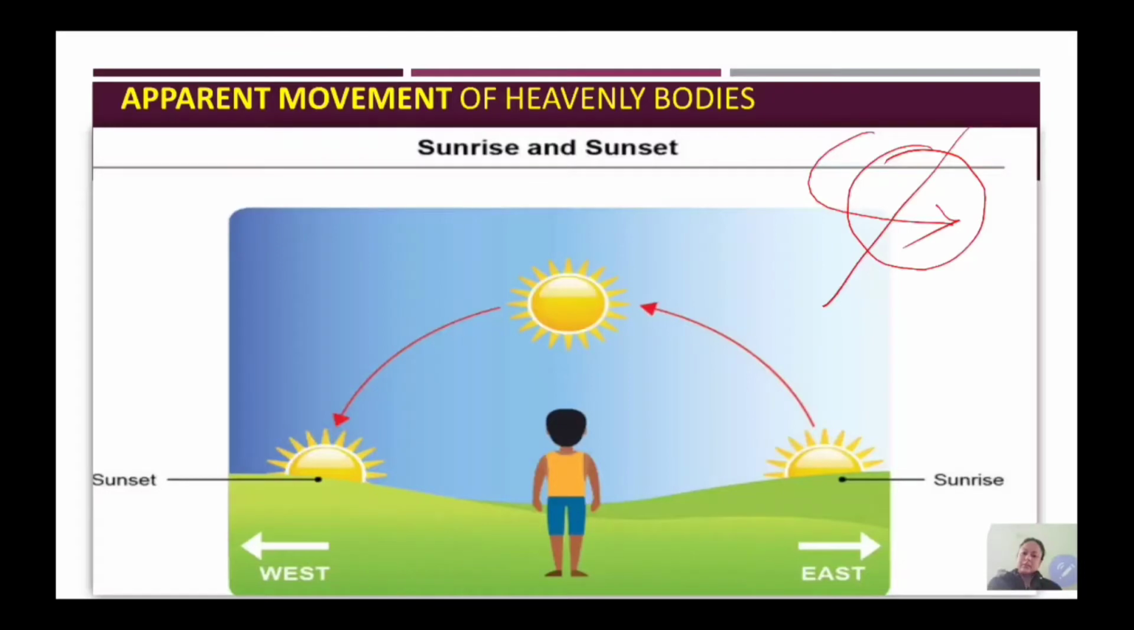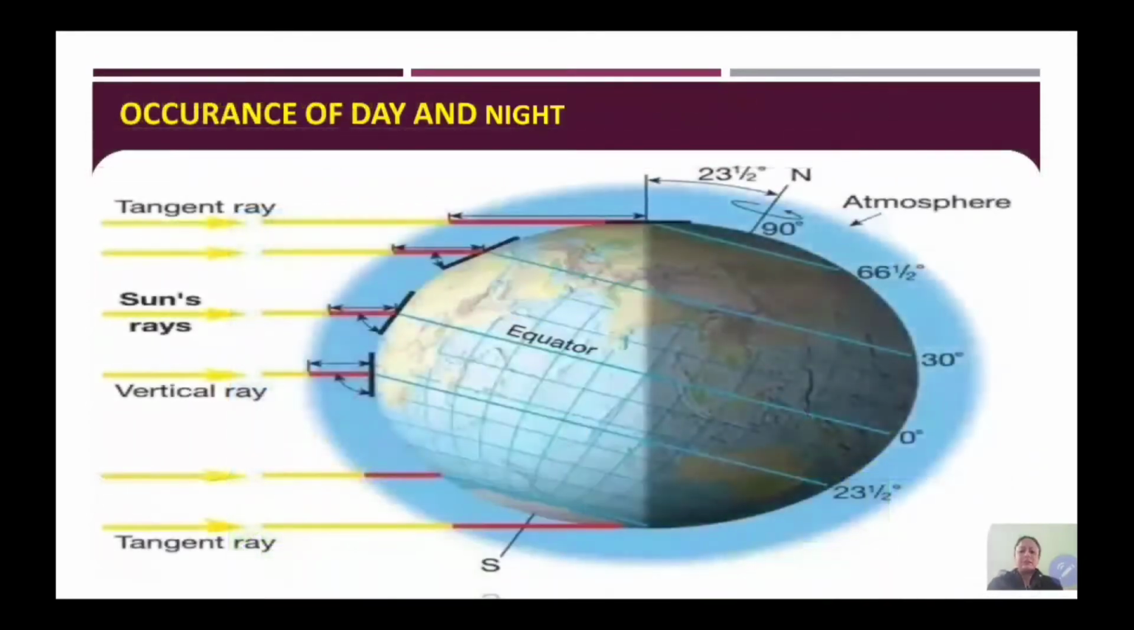At the time of sunrise, the sun rises, and then gradually, as you can see in the picture, it reaches the highest portion of the sky, and we say it is noon. And then gradually we see that the sun is setting and it completely goes off. This happens because the earth is rotating. Now let's move to the next factor, that is occurrence of day and night.